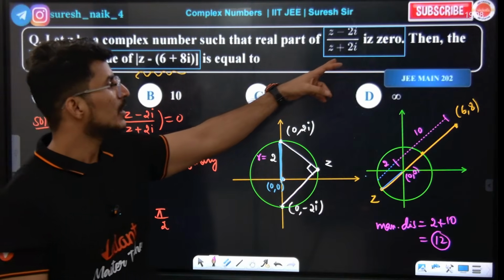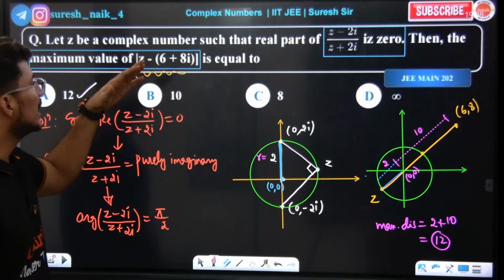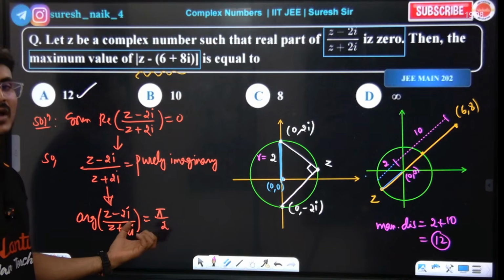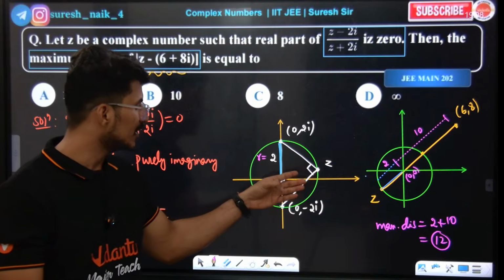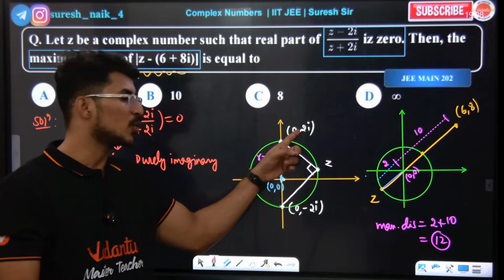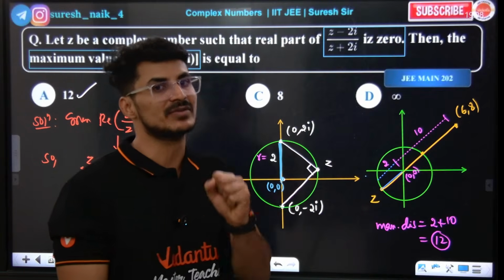So here the complex number is purely imaginary, so 90 will be the argument. So obviously, if it is 90 here, as I told you, these two points 0, 2i and 0, −2i will be the end points of the diameter.